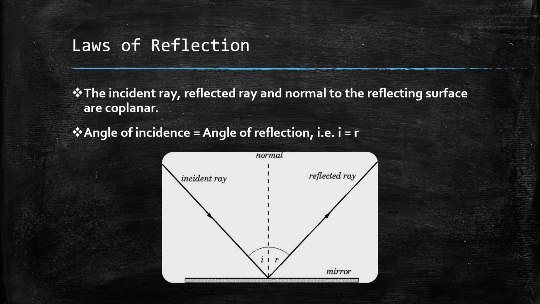Now let us come into the laws of reflection. There are basically two laws. The first is that the incident ray, the normal and the reflected ray must be coplanar. The second is that the angle of incidence is equal to the angle of reflection. Always these two laws hold true. That is, i will be equal to r.